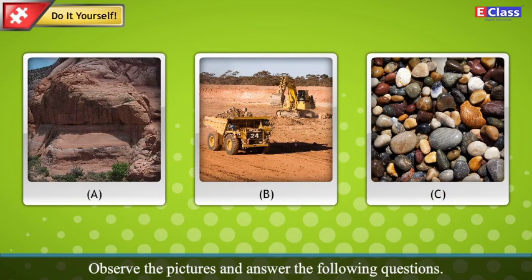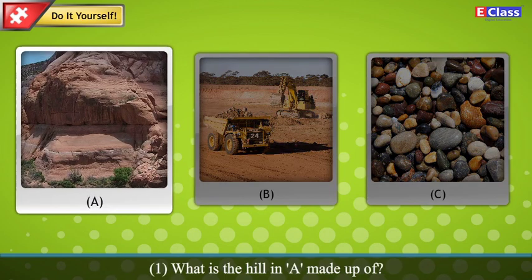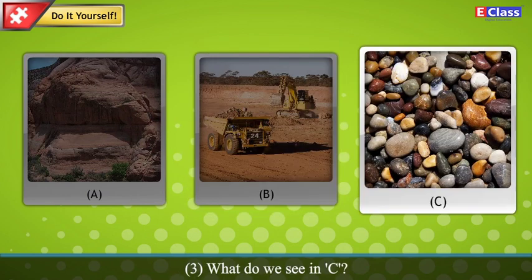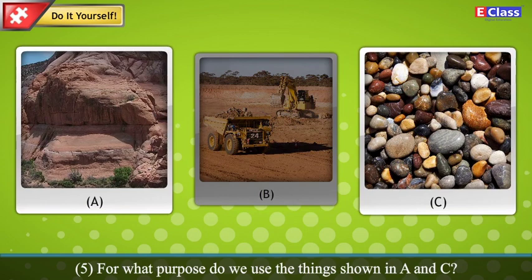Observe the pictures and answer the following questions. What is the hill in A made up of? What is being done in B? What do we see in C? Is there any relationship between the three things shown above? For what purpose do we use the things shown in A and C?